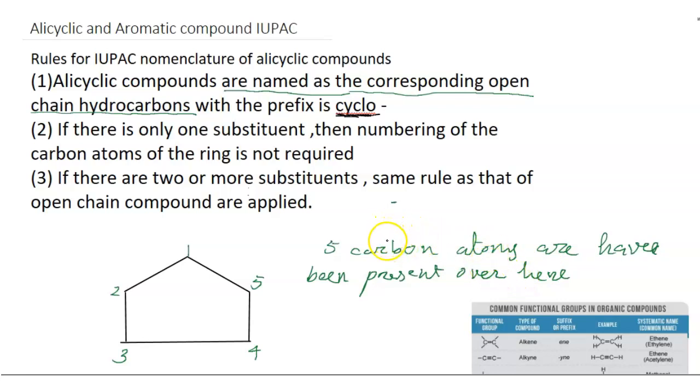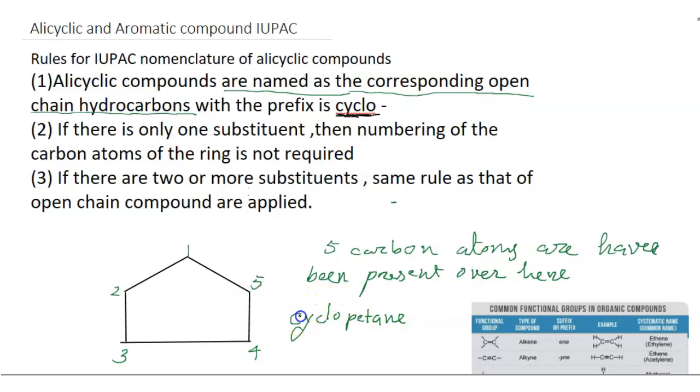This is basically an alicyclic compound. In terms of an open chain, this would be pentane, but this is not pentane. This is basically a cyclic pentane because it is alicyclic. The name of this one would be cyclopentane.